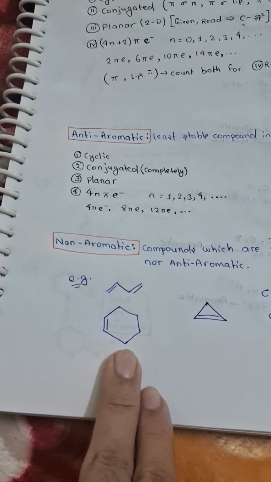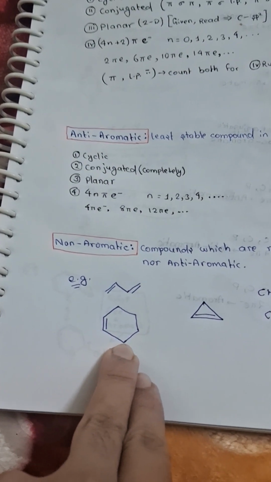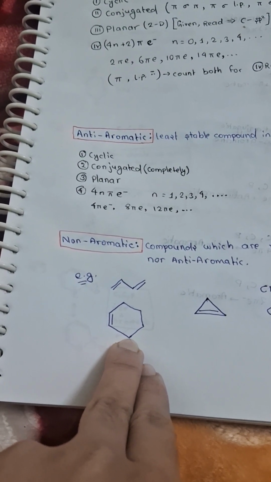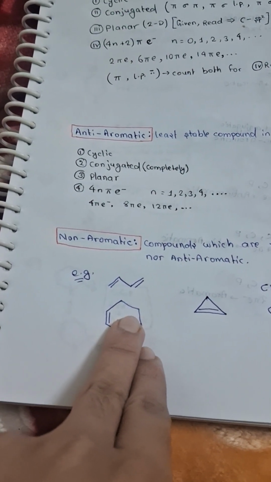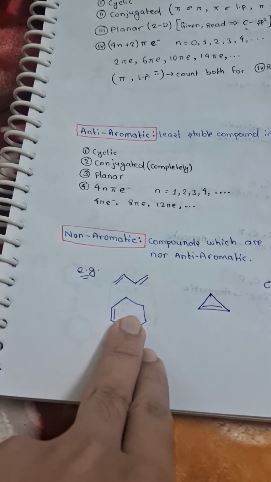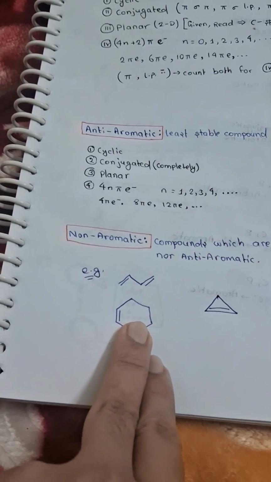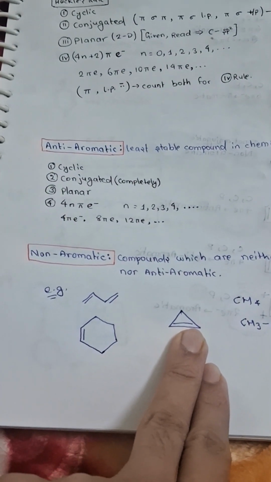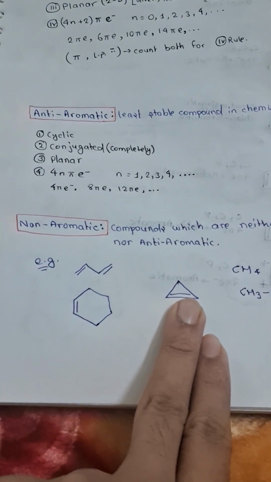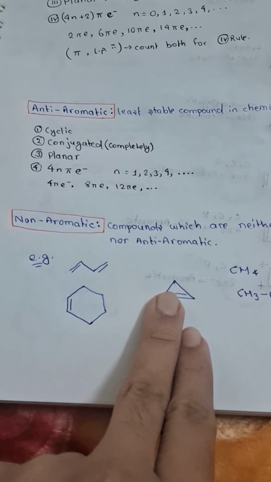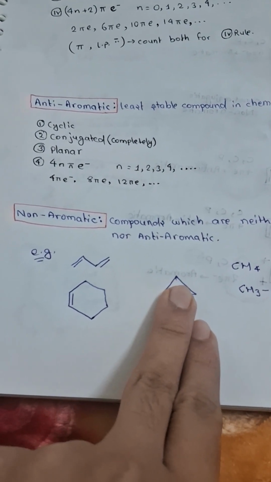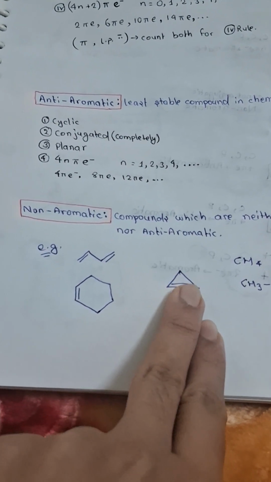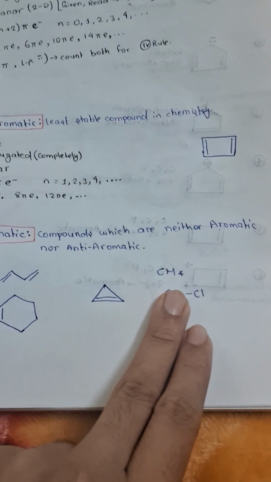Here you get an sp3 hybridized carbon atom, so there is no conjugation inside this ring. It is cyclic, but there is no conjugation in it, so this is non-aromatic. This is also an example of non-aromatic, because it is cyclic but there is no conjugation inside it.